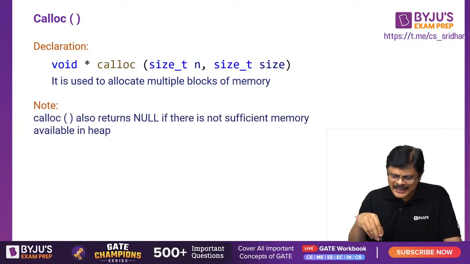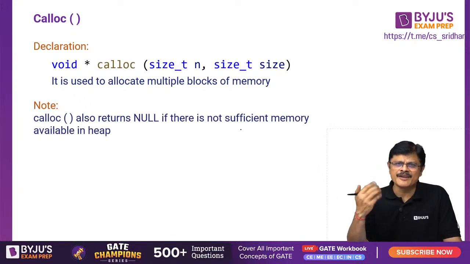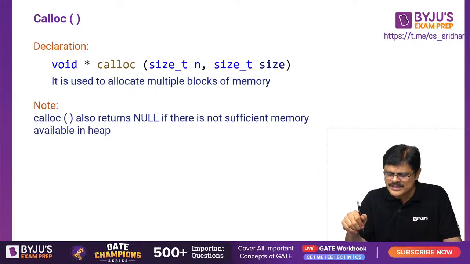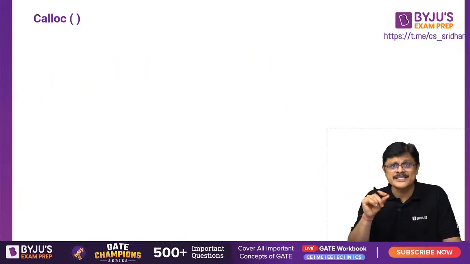Calloc also returns null if there is not enough memory, same story, sir. If it is not available, they return null. Malloc or calloc, even realloc will do the same story, my dear friends. Am I clear? Calloc returns null if there is not sufficient memory available in heap. So there also you have to always check what has happened.